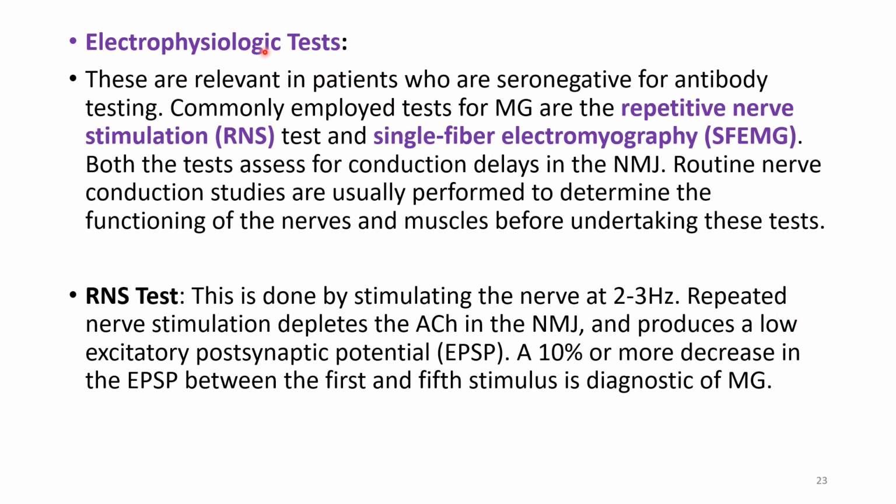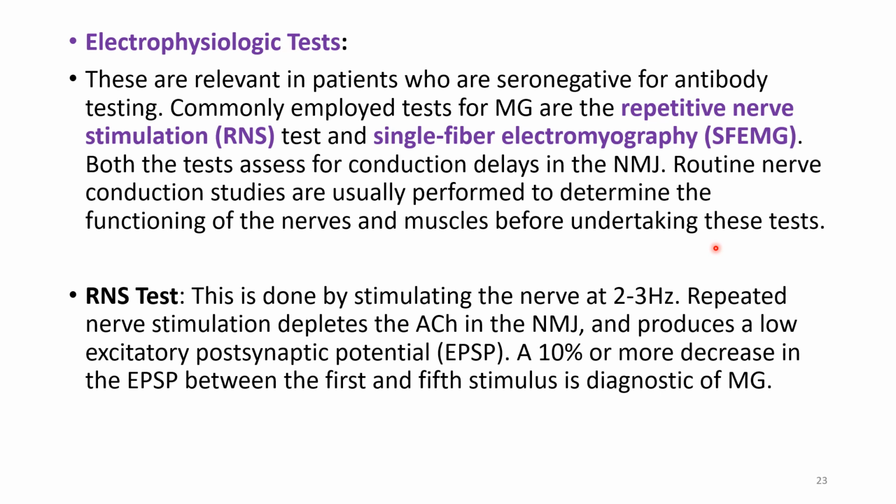Next, coming to the electrophysiological tests. So what are these two tests? First test is the repetitive nerve stimulation test. And second test is the single fiber EMG test. So these are relevant in patients who are seronegative for antibody testing. So you have done the serology testing and you have not seen any antibodies. Then we will go for electrophysiological testing. So both the tests will assess the conduction delays in the NMJ.